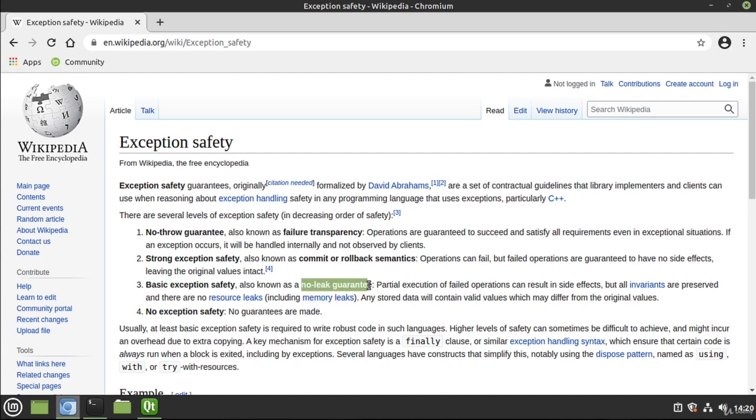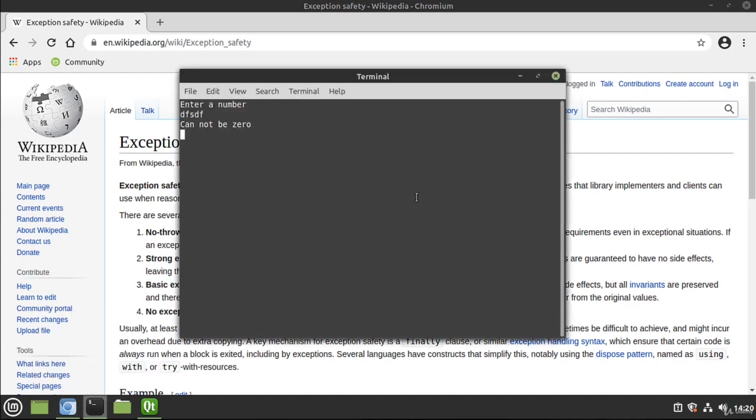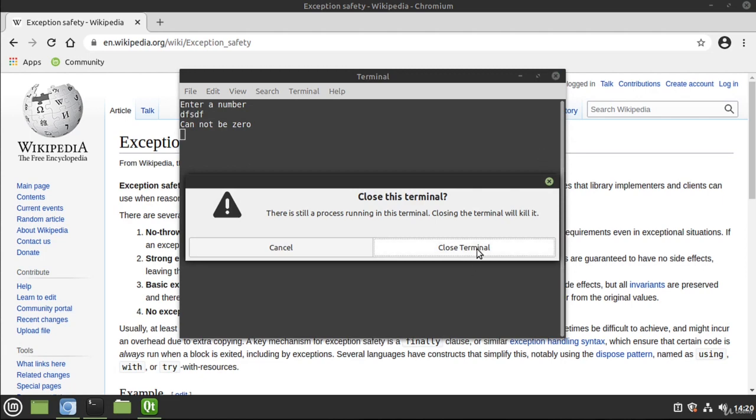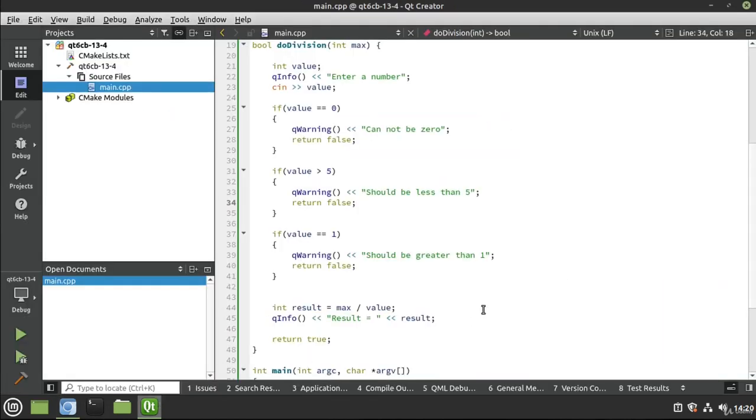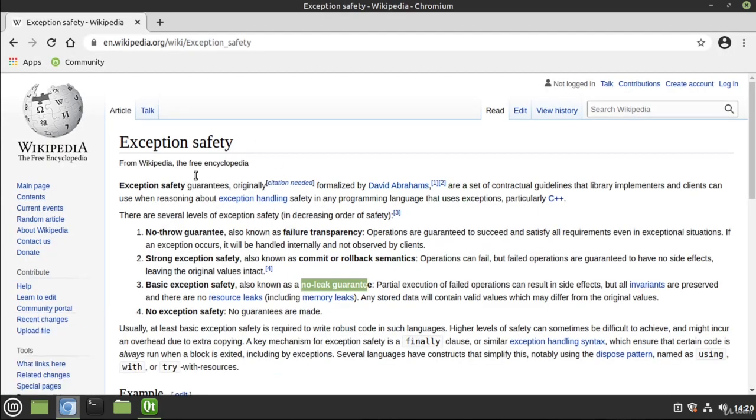There's a no leak guarantee. We really didn't create anything. We're not leaking any memory. We're not causing any situations that would really cause the operating system to become unstable. That's what I mean by most applications really are, at their core, a basic safety level. Just understand that moving forward, when somebody says their code is perfect or error-proof, they're usually right here, just a notch above no safety whatsoever.